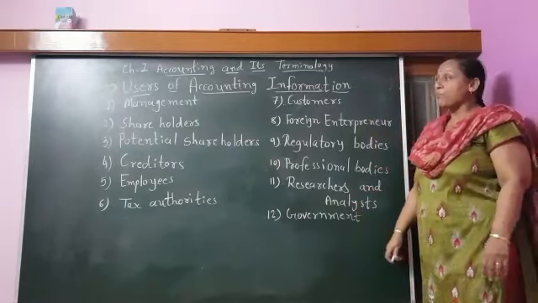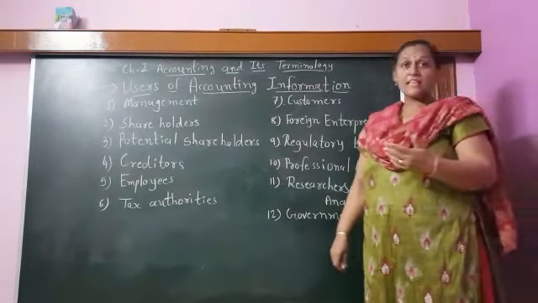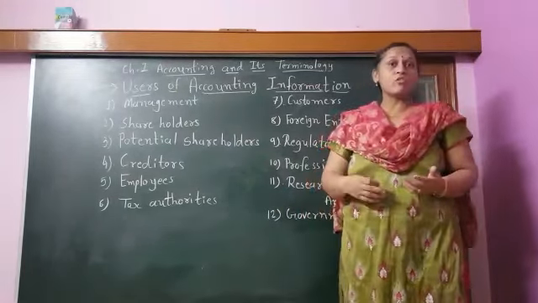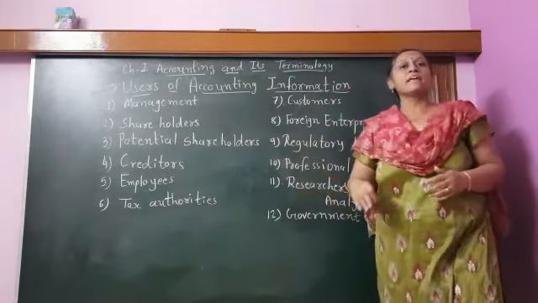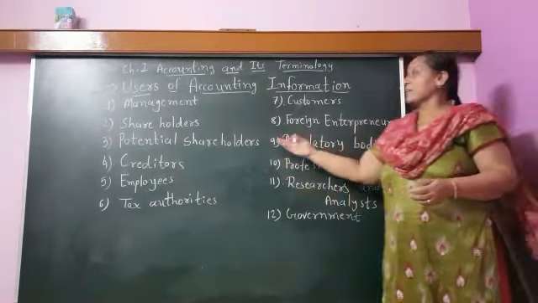The third one is the potential shareholder. Potential shareholders are those who want to buy the shares of the company, meaning the future investors of the company. Before they buy the shares, they look at the financial statement of the company. They can interpret it, analyze it, and from the past years of accounting information, they can decide whether they want to invest in the company or not.